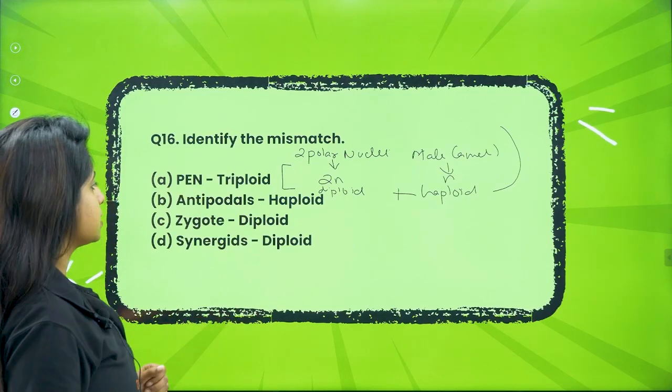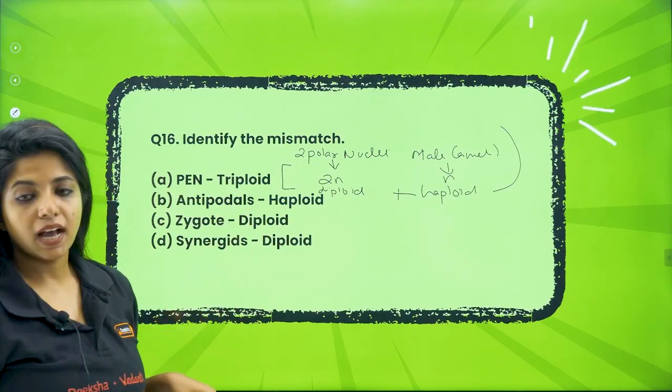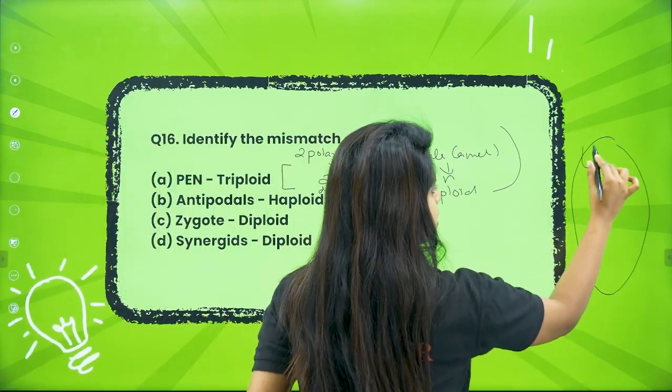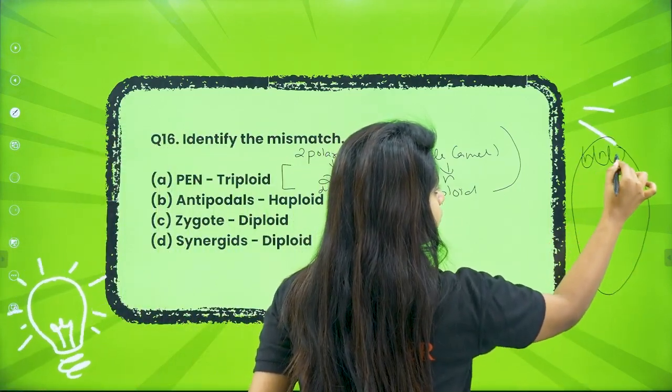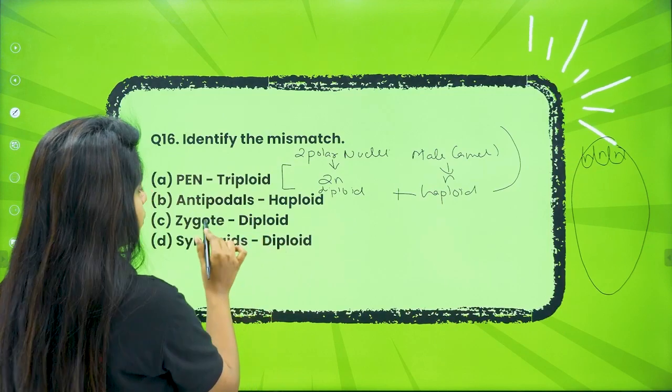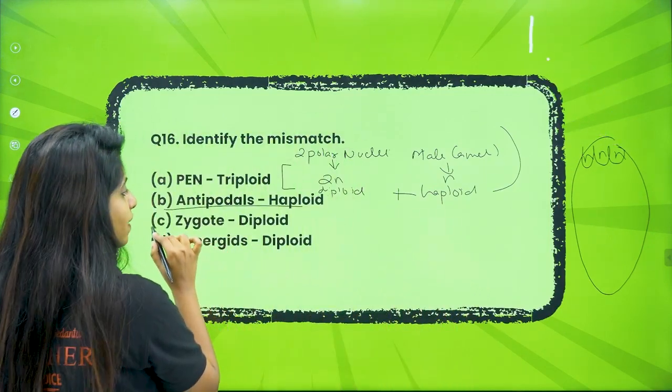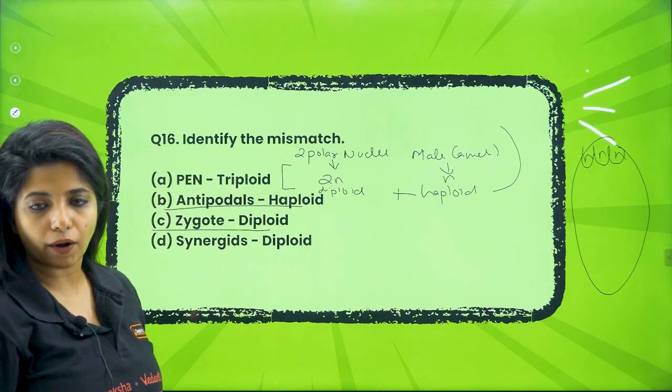Fine. Next, antipodals haploid. Are the antipodals haploid? Yes. The antipodal cells which are there over here, each of them would be haploid. So this is also correct. Okay. Now going ahead, you have zygote which is diploid. Is the zygote diploid?